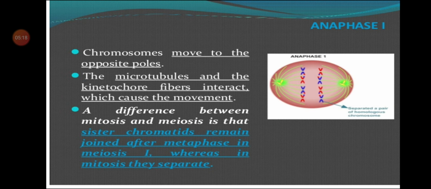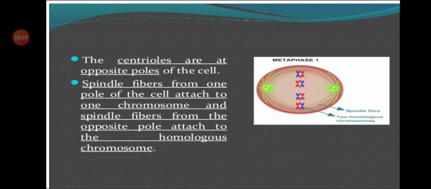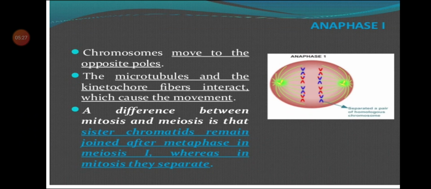What is happening in this phase? Homologous chromosomes are pulled away from each other. You can see here the homologous chromosomes were at the equator, and in this stage they are pulled away from each other and carried towards the opposite poles. These are the two poles.